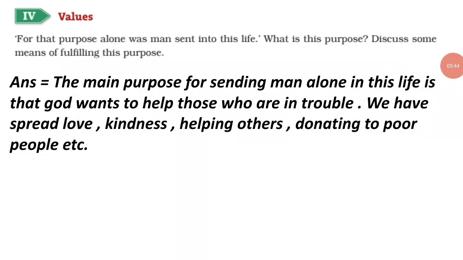Values. For that purpose alone was man sent into his life. What is this purpose? Discuss some means of fulfilling this purpose. Answer. The main purpose for sending man alone in this life is that good God wants to help those who are in trouble. We have to spread love, kindness, helping others, donating to the poor people, etc.